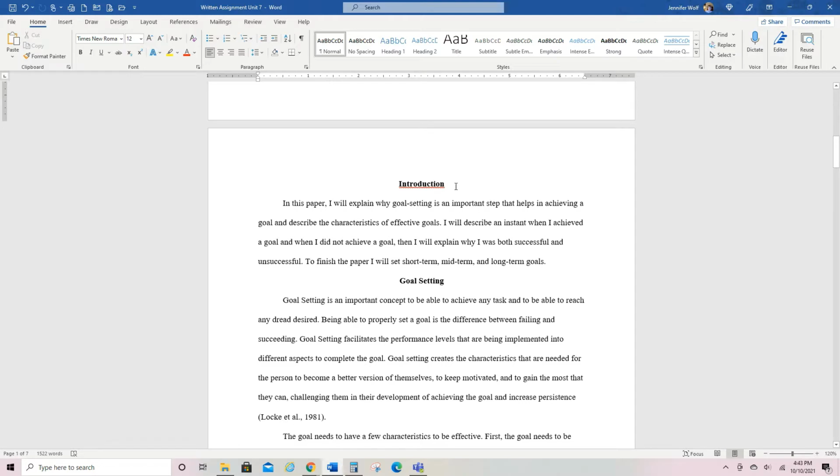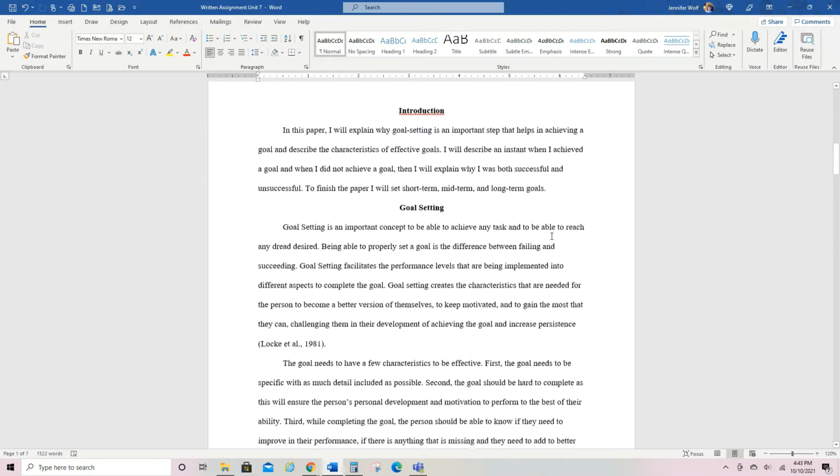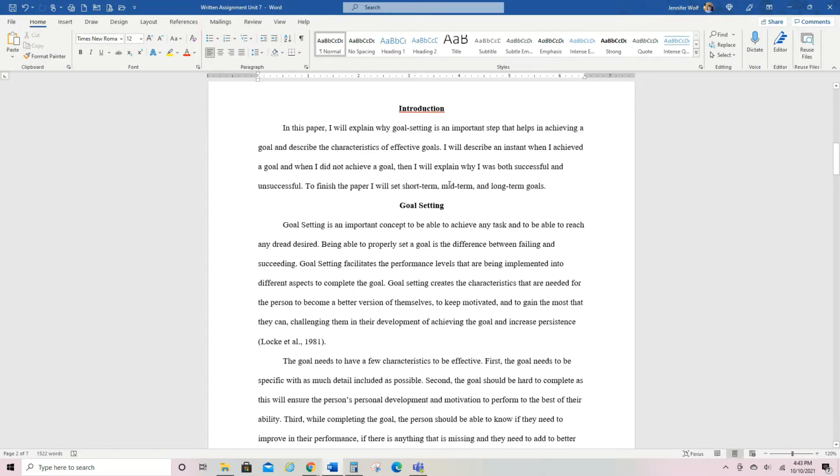This is called a major heading. Notice it's centered and in bold. Notice the first line of a paragraph is indented. Then we have another heading, and the headings help the reader know what to expect.